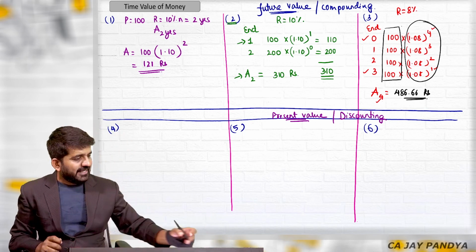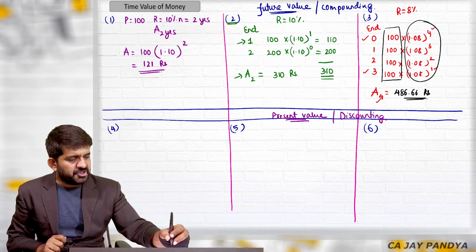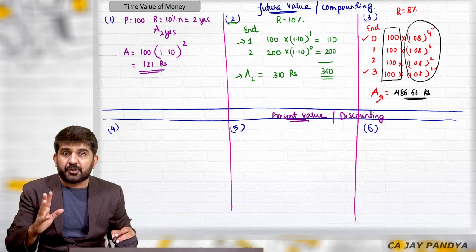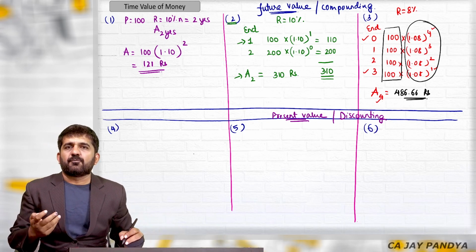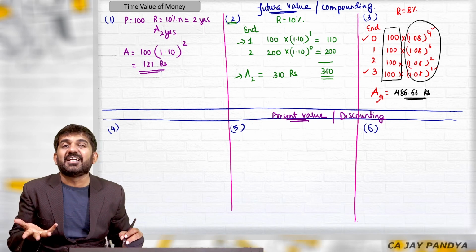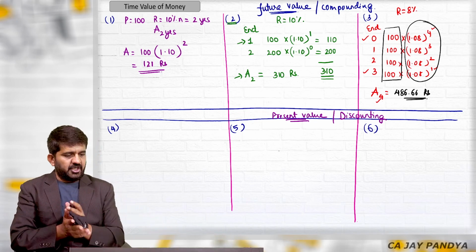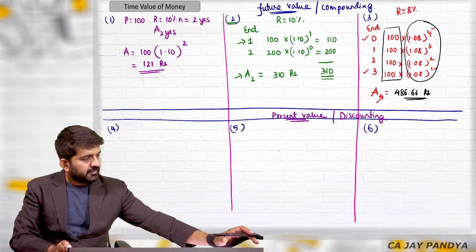This is the third category of question: invested 100 rupees every year for a period of 4 years. And this type of question is a future value annuity question, because the cash flows are equal. Same way,